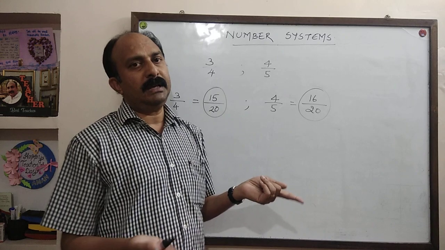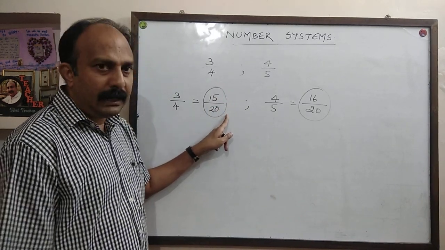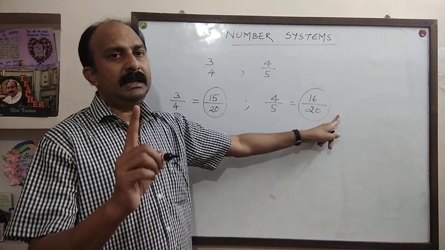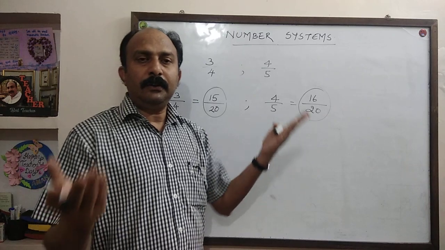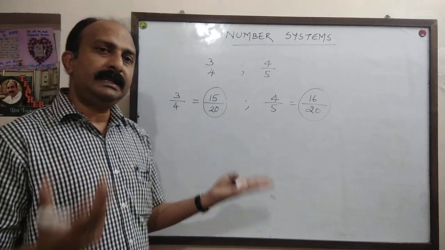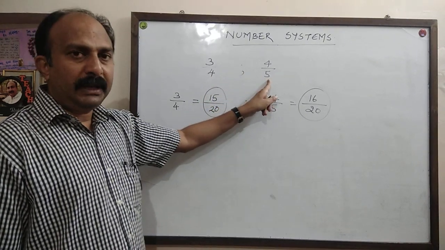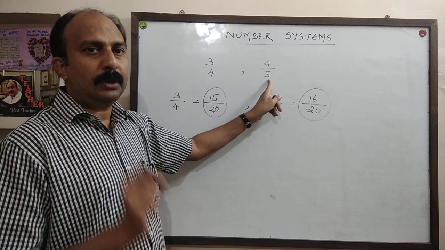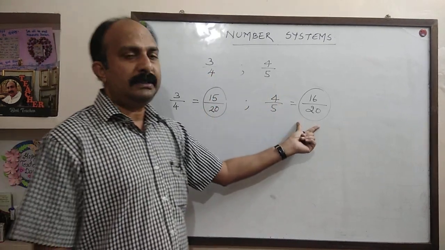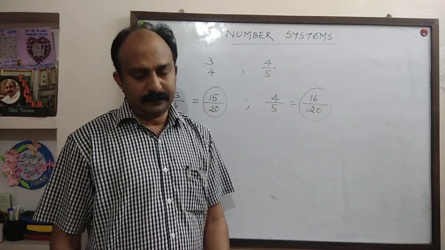Now repeat the same thing as I taught earlier. Multiply the numerator and denominator of both these rational numbers by 6. If we need 5 rational numbers between them, multiply both numerator and denominator by 6. So only one change: if the denominators of the given numbers are not the same, by taking their LCM, change them to the same denominator and repeat the same method as we have discussed earlier.